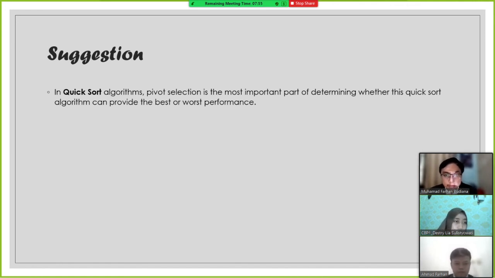Suggestions. In quicksort algorithms, pivot selection is the most important part of determining whether this quicksort algorithm can provide the best or worst performance.